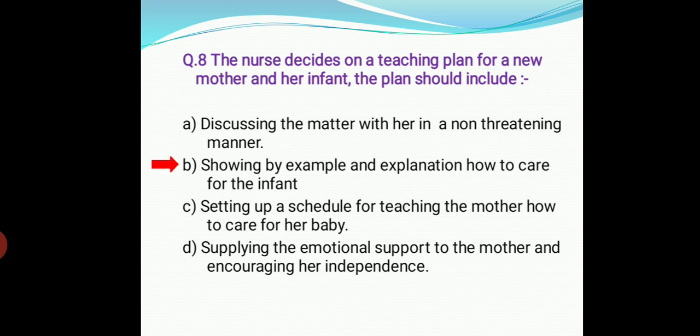So the answer is showing by example and explanation how to care for the infant. Teaching the mother by example is a non-threatening approach that allows her to proceed at her own pace.